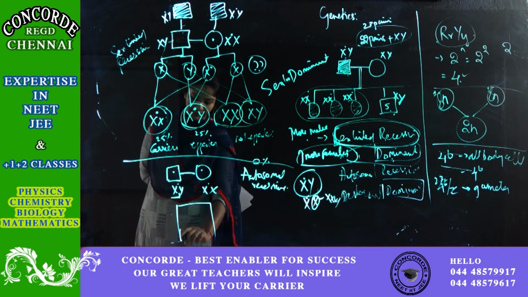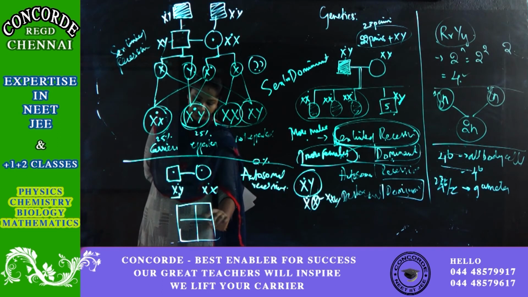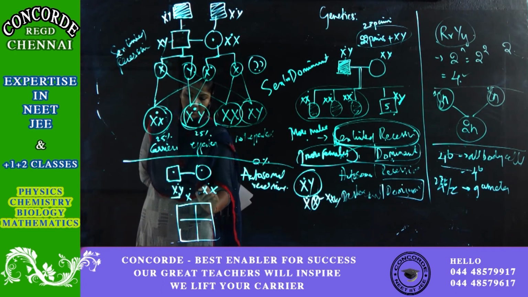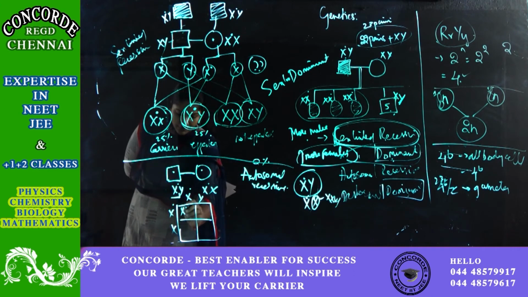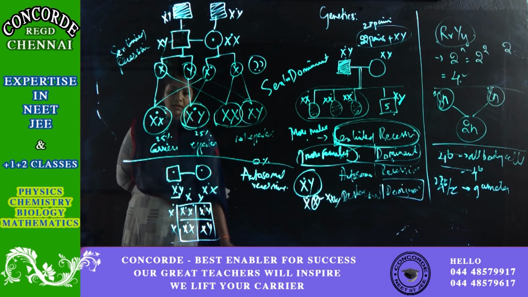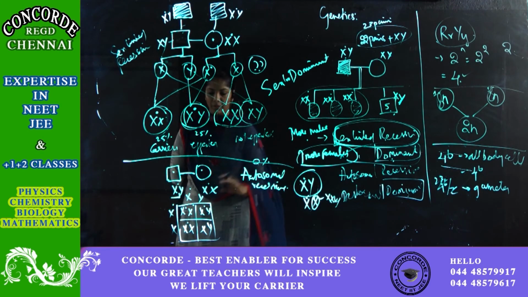So I'll just put this table. This will be easier. One is X Y and the other one is X X, correct? So here X X, here it is X Y, here it is X X, and here it is X and Y. Okay, so now the analysis. It's an autosomal recessive, correct? So if it is autosomal, you should not see male or female. Forget it.